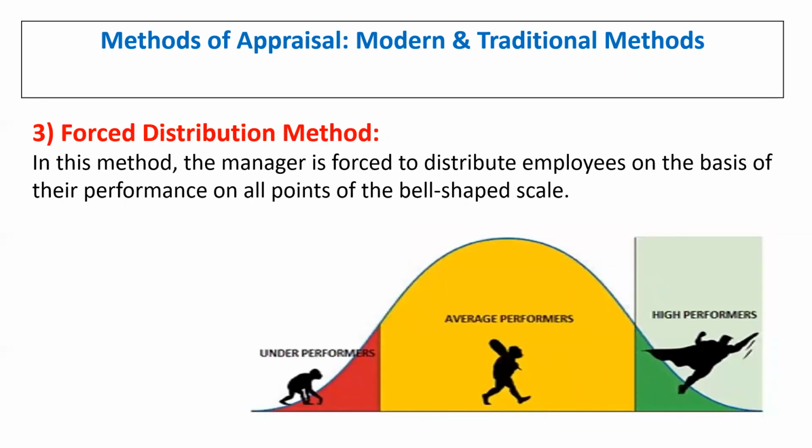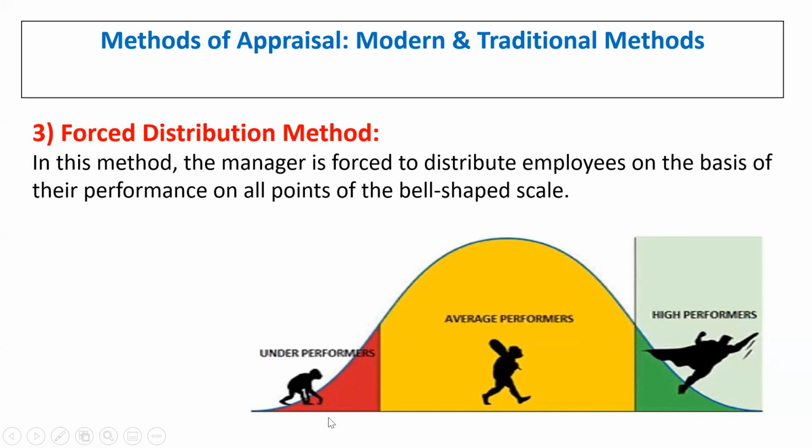Then we have the third one, the forced distribution method. Forced distribution is a method where the manager is forced to distribute employees on the basis of their performance on all points of the bell-shaped scale.